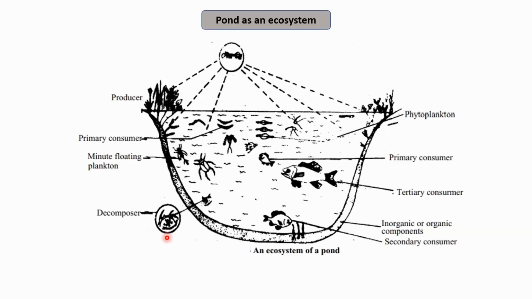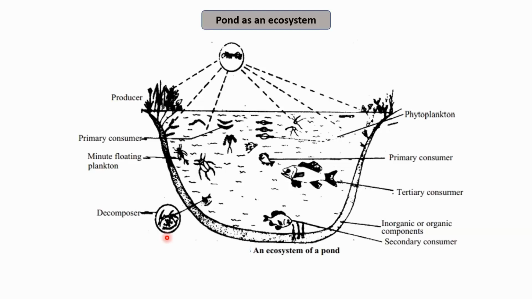These events are repeated over and over again, with a unidirectional movement of energy towards the higher trophic levels and its dissipation and loss as heat to the environment. So basically, this is how an ecosystem works, and the pond fulfills all the criteria of being an ecosystem.